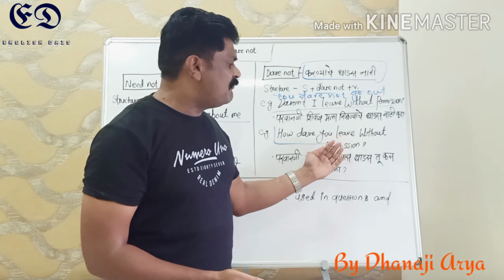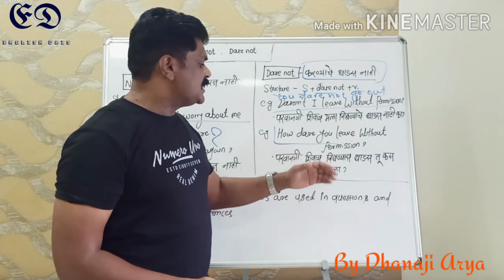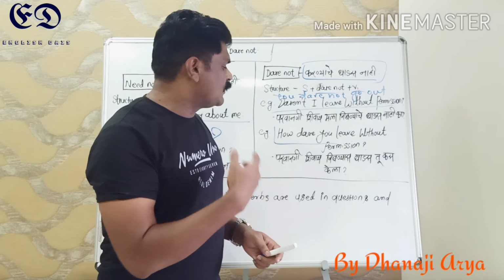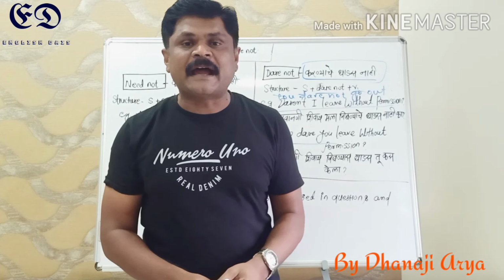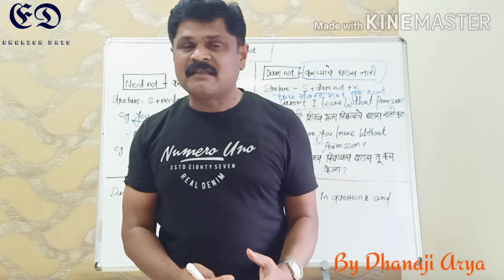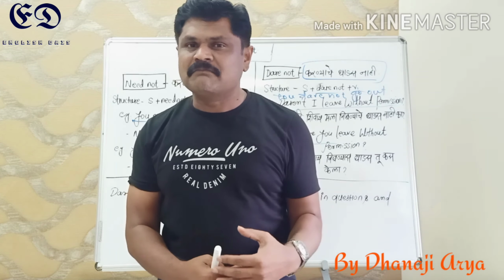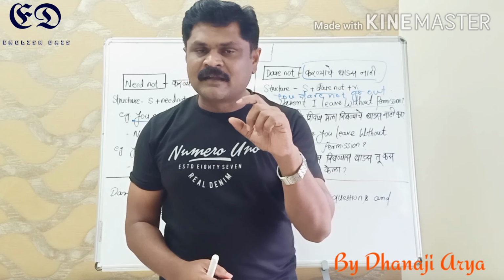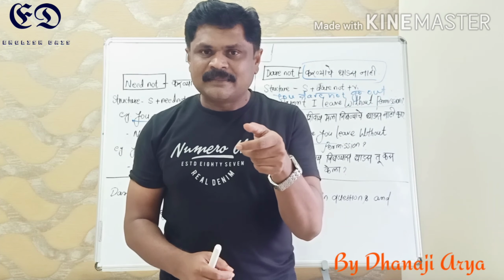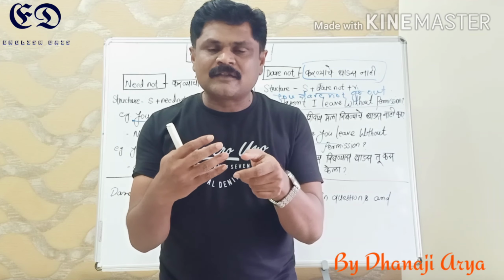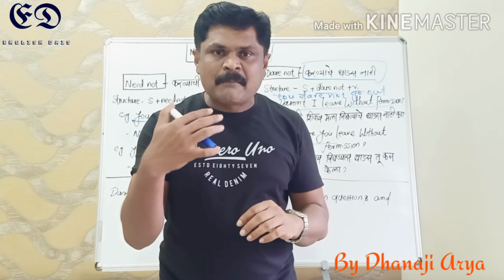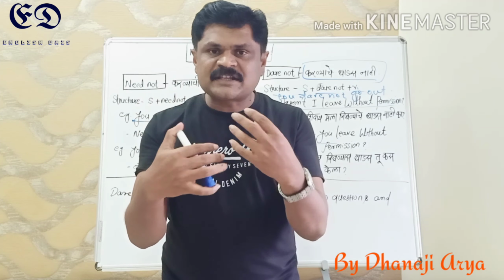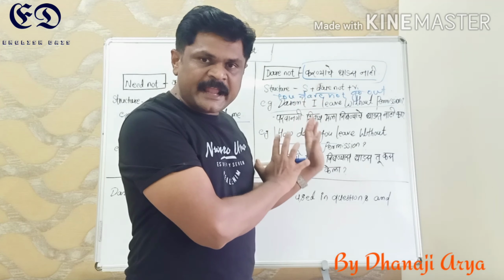How dare you leave without permission? परवानगीशिवाय निघण्याचं तू धाडस कसं केलंस? Many times we say, how dare you speak with me? How dare you touch me? Such questions express, तू कसं धाडस केलंस, तू कसं काय हे माझ्यासोबत केलंस. In this way we can communicate in Marathi and change such things into English.